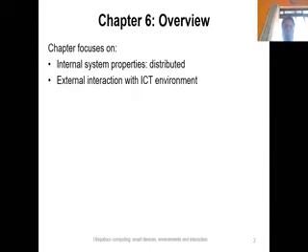So this chapter typically focuses on the internal system properties of the distributed system, or you can say the distributed ICT infrastructure, as well as the external interaction with ICT.